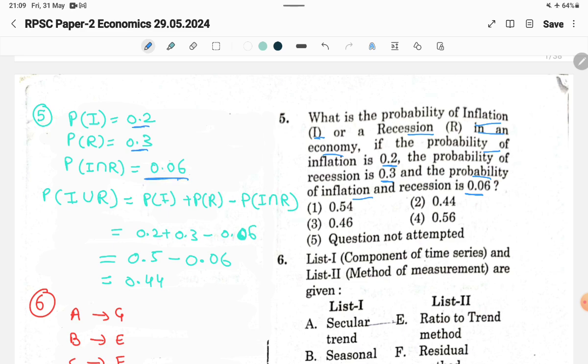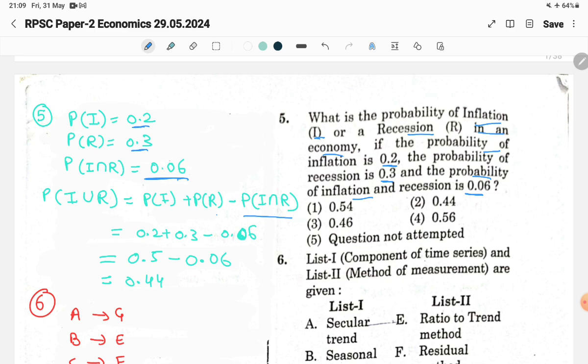The formula for the probability of inflation or recession is equal to the probability of inflation plus the probability of recession minus the probability of inflation and recession, which has the intersection sign.